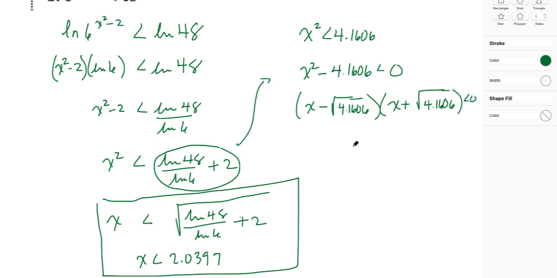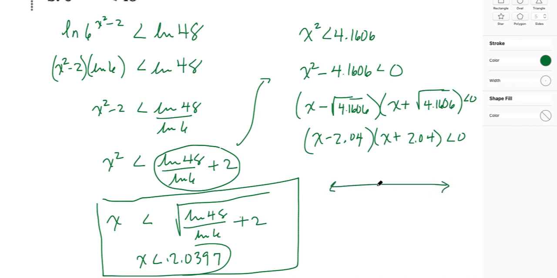So when is it less than 0? When can we have that value work out in that way? Well, first of all, the square root of that is going to be about 2.03. Let's just do 2.04. So x minus 2.04 is one factor, and x plus 2.04 is the other factor. When is this thing equal to 0? It's going to be equal to 0 when x is equal to 2.04, but we don't want it to be equal to 0. We only want the values where this entire expression is less than 0, not equal to 0.